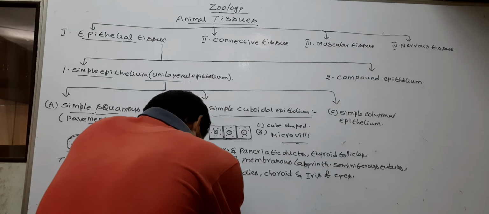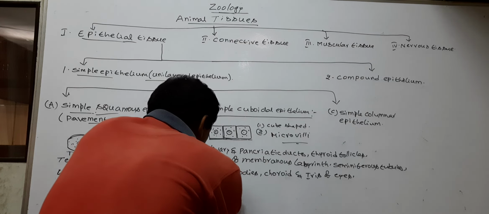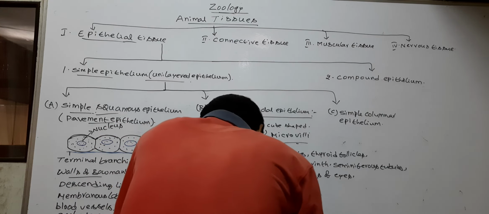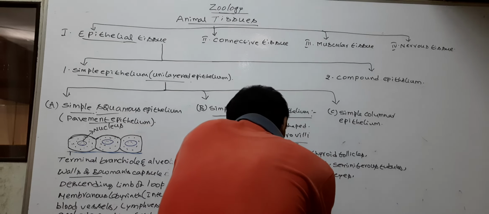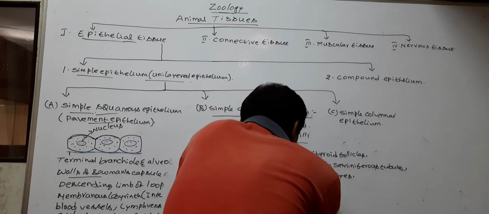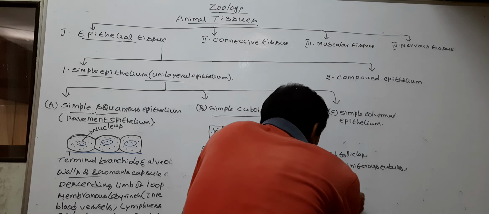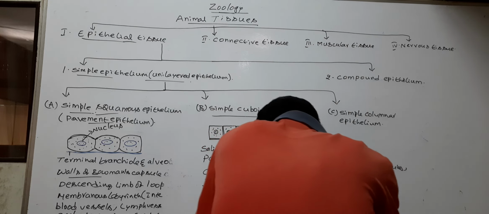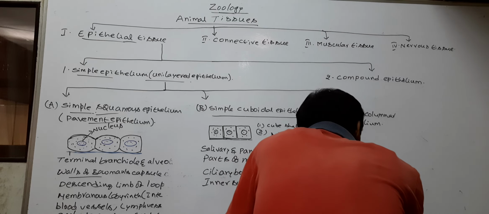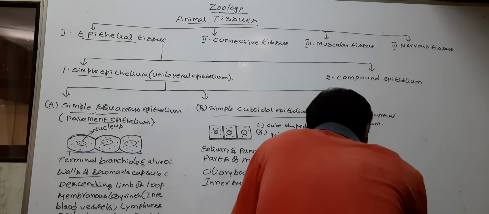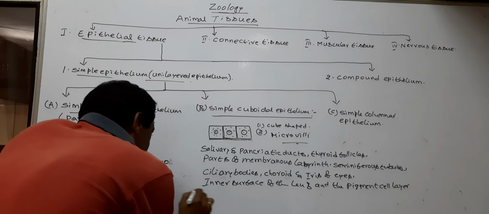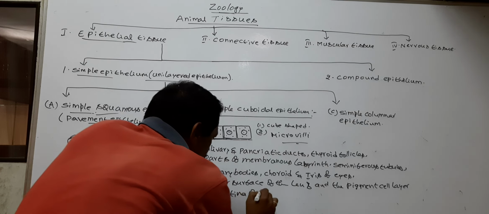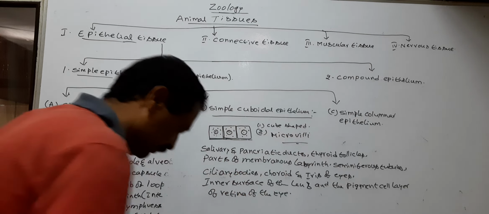Next, the inner surface of the lens and the pigment cell layer of the retina of the eye.